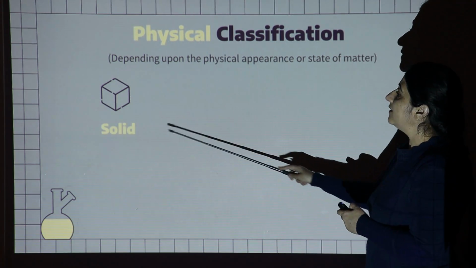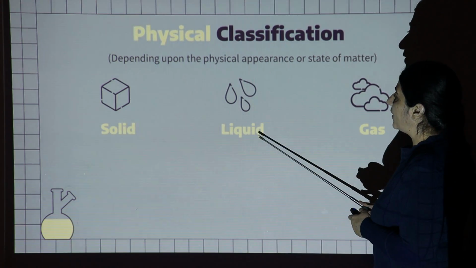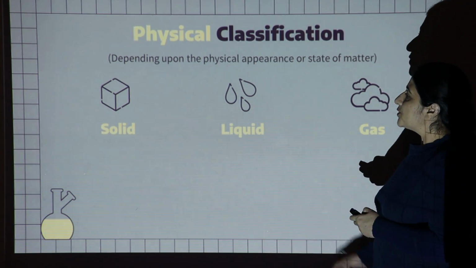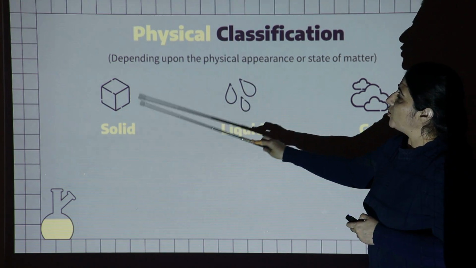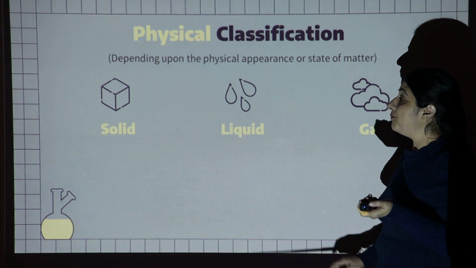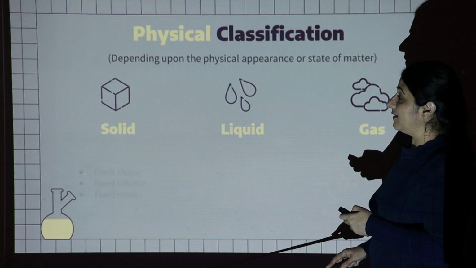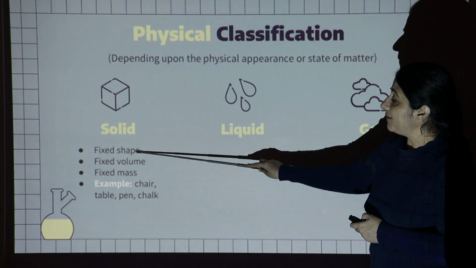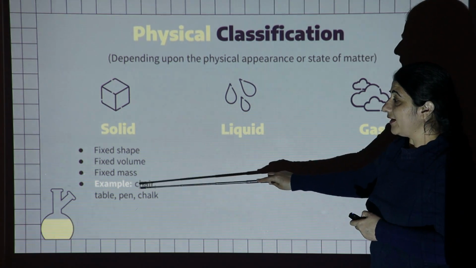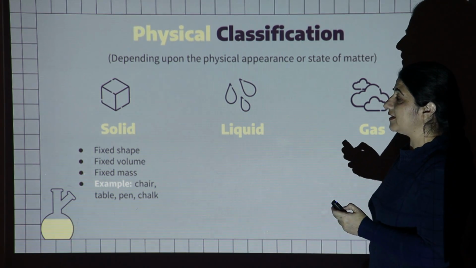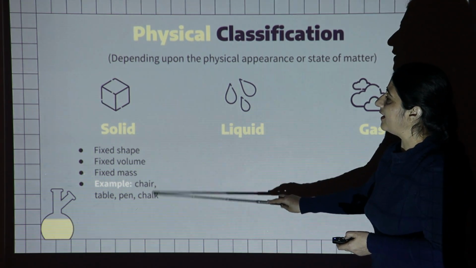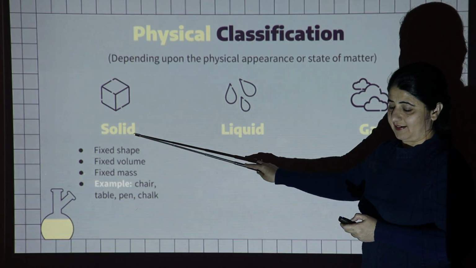Number one is solid, second one is liquid and third one is gas. Which state of matter is known as the solid state? It has some definite properties, such as fixed shape, fixed volume and fixed mass. For example, a chair, table, pen and chalk, and all these matter are present in the solid state.